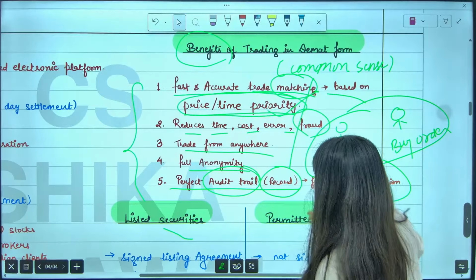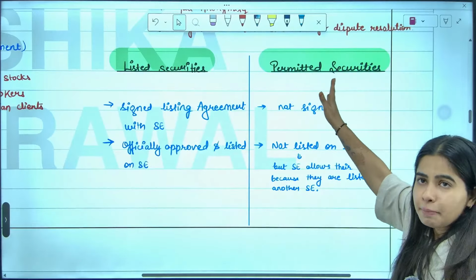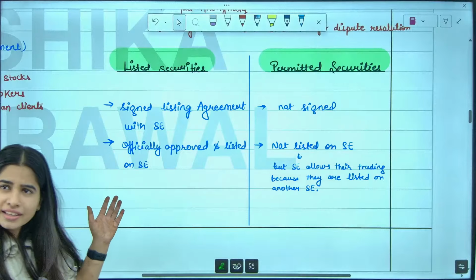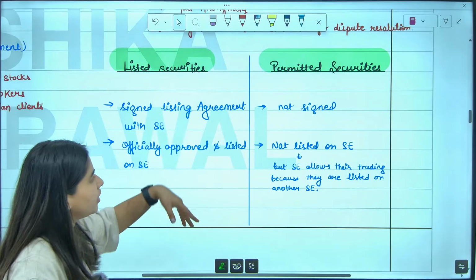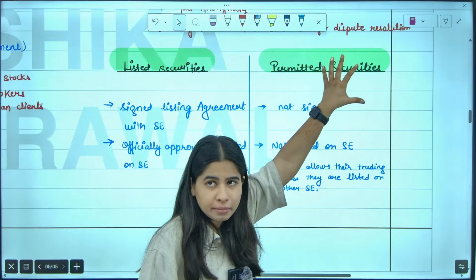Okay. Now, one small topic is: what do you mean by listed security and what do you mean by permitted security? Very easy. Just stare at this. You can take the screenshot also, but anyway, I'll be sending a PDF, or if you want, you can take the screenshot right now. What do you mean by listed security or permitted security?